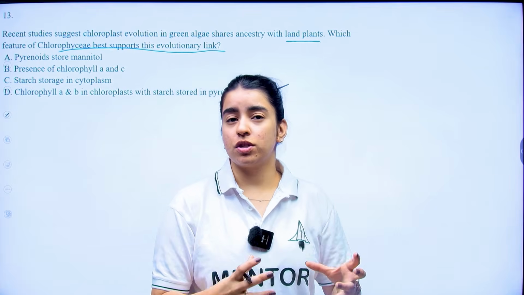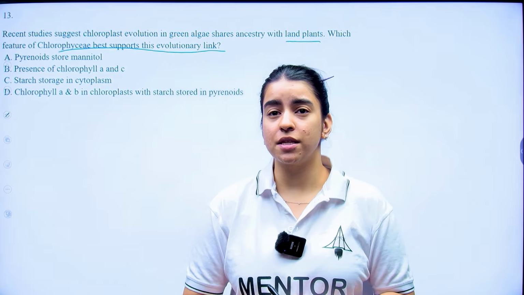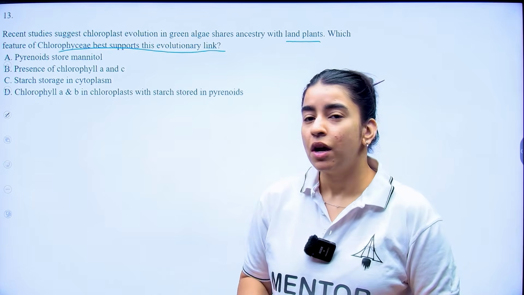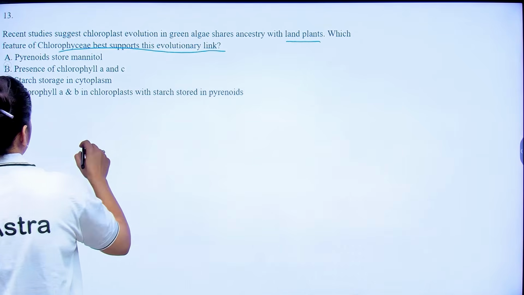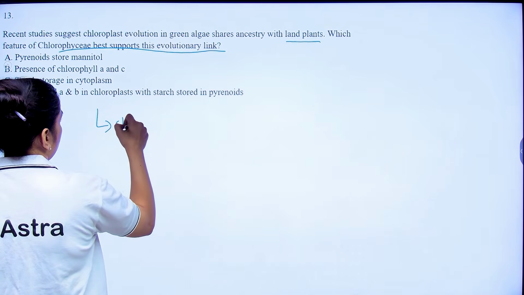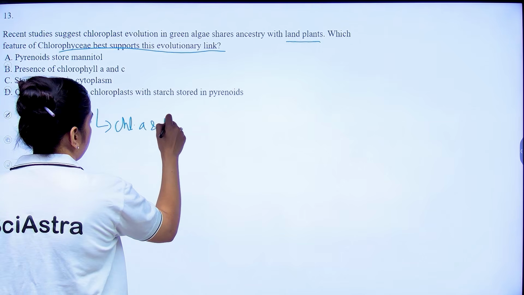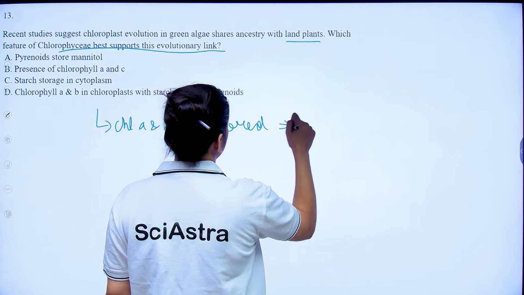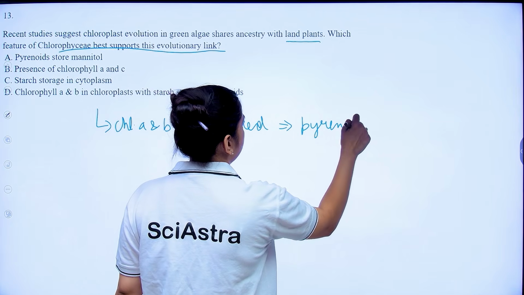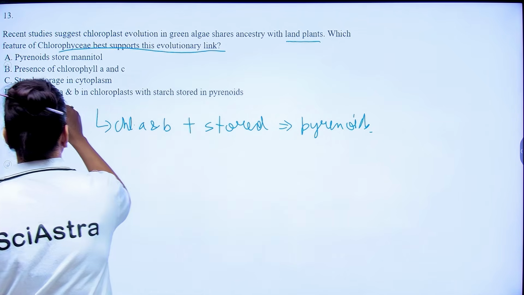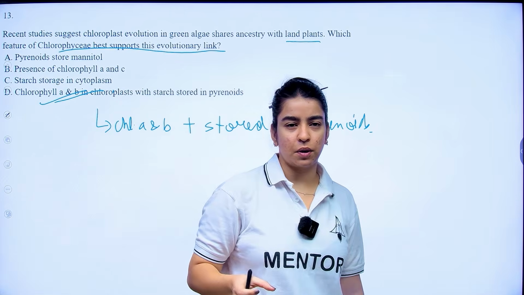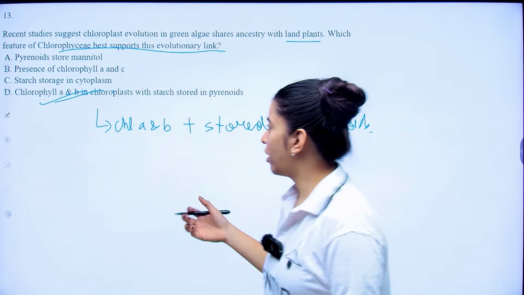Now they will store starch also inside the chloroplast, specifically in your pyrenoids, right? So why is it important? Because it has chlorophyll a and b, plus it stores starch in your pyrenoids, right? So my D option is correct here. Okay? I think this is a more statement based question, so you need not worry much about it.